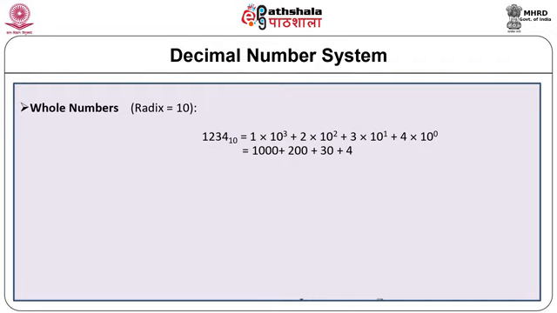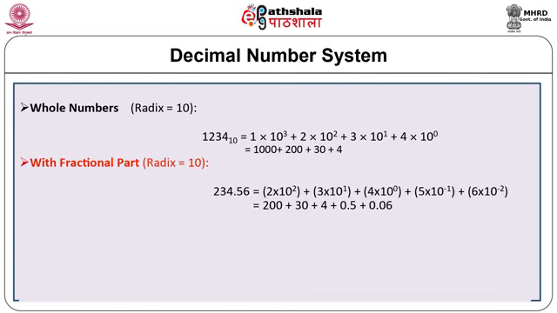That is equal to 1000 plus 200 plus 30 plus 4. For the representation of the fractional part, it is necessary to use a reference point called the decimal point. The fractional part is present to the right side of the decimal point.